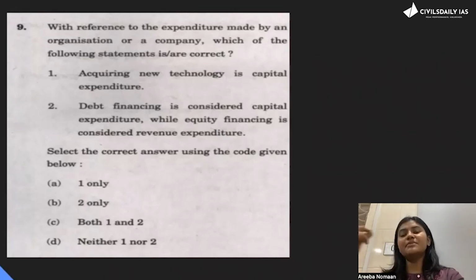A lot of people made mistakes in this question. So you have to be very clear with concepts. Through this question, I wanted to make you understand how important it is to keep conceptual clarity. You don't just have to know what is capital and what is revenue, but also understand how it is applied in daily life. So the answer for this question is only one.